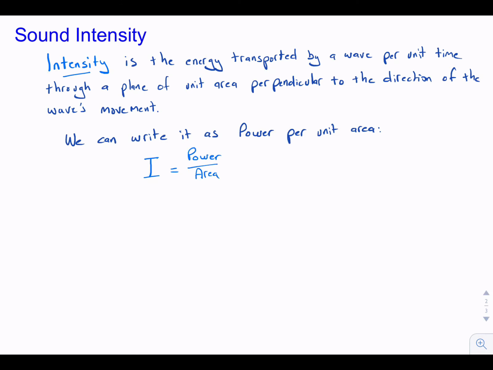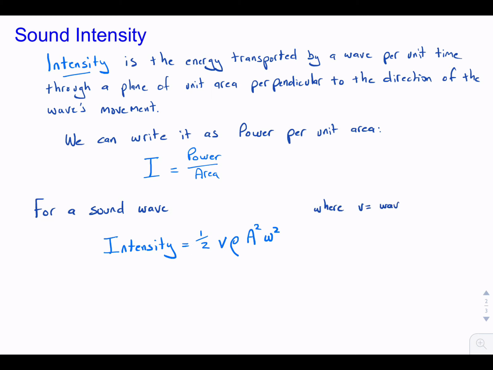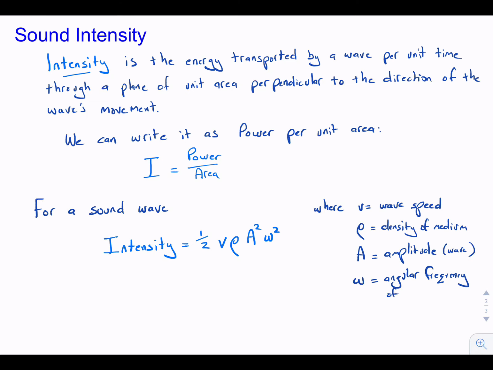For a sound wave, we can just use velocity and the relation we got on the previous overhead and show that intensity equals a half v rho A squared omega squared, where v equals the wave speed, rho equals the density of the medium, A equals the amplitude of the wave, and omega equals the angular frequency of the wave.